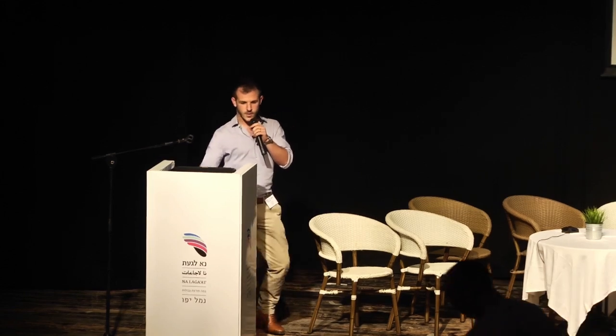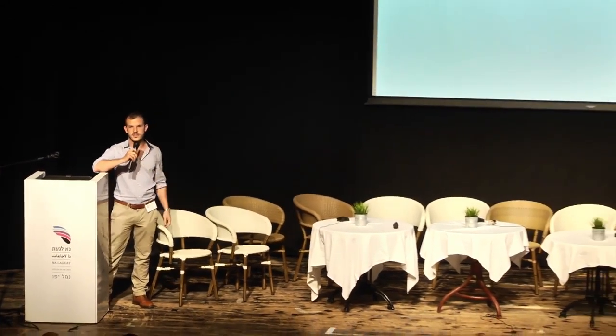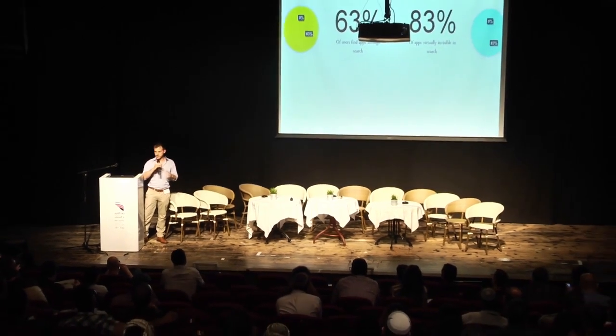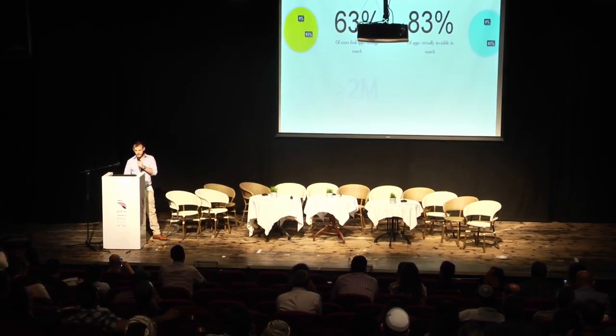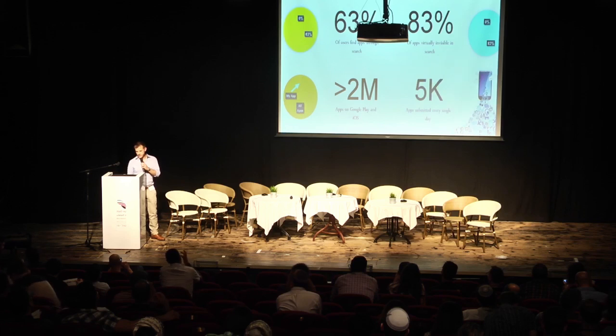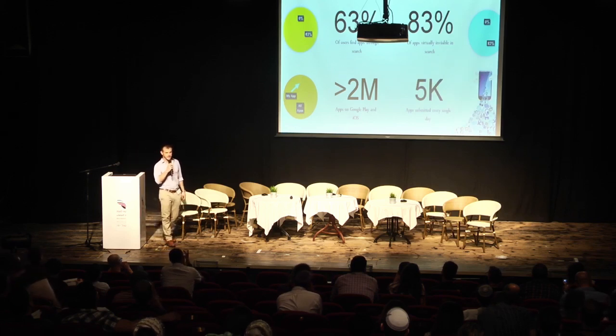So I'm going to jump right in with a few basic facts and figures. Over 63% of all users find applications through search. Despite that, 83% of applications are virtually invisible in search. This means they cannot be found in category rankings or in keyword rankings. On top of that, there are over 2 million applications on Google Play and iOS, and over 5,000 new applications are being added every single day.